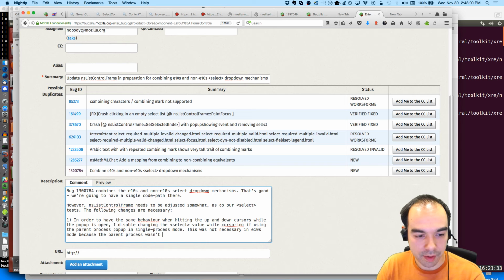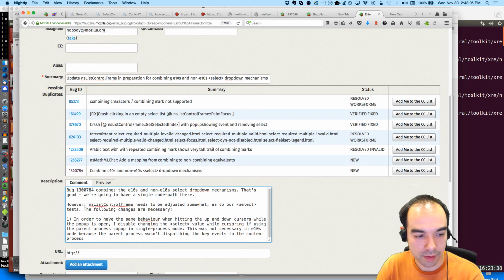The parent process wasn't dispatching the key events to the content process with the pop-up open.